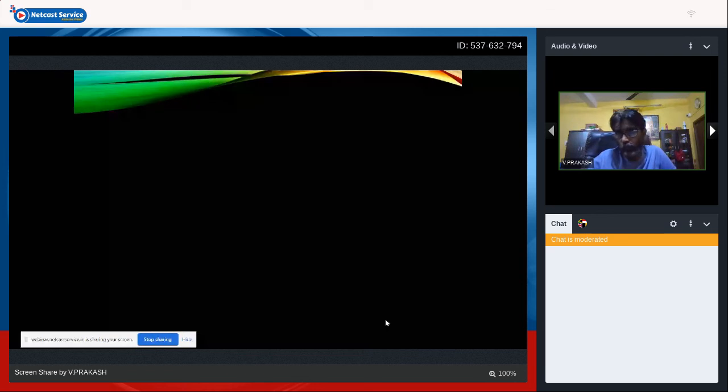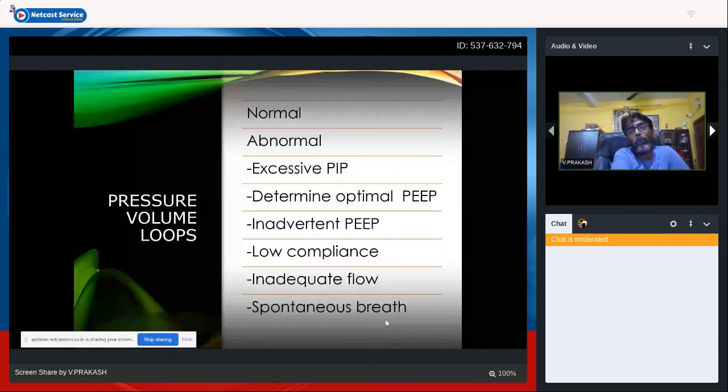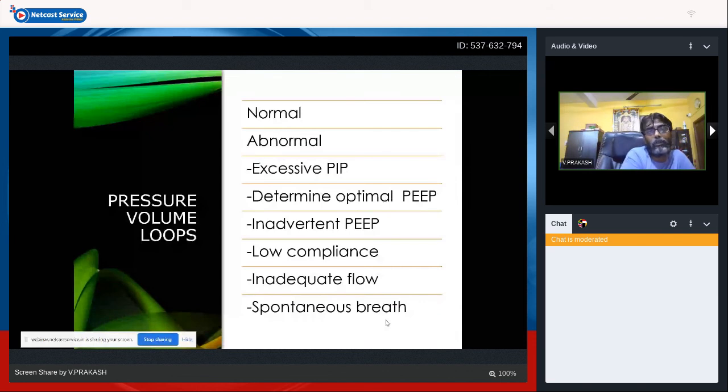First you'll see the pressure-volume loops. In pressure-volume loops, you're going to see what is normal, what changes can be seen, how to identify excessive PIP, how to identify the optimal positive end-expiratory pressure, how to detect, clinically or from the graphics, over-inflation and PEEP, how to identify when the baby has low compliance, what you see in inadequate flow, and how you see the spontaneous breaths.